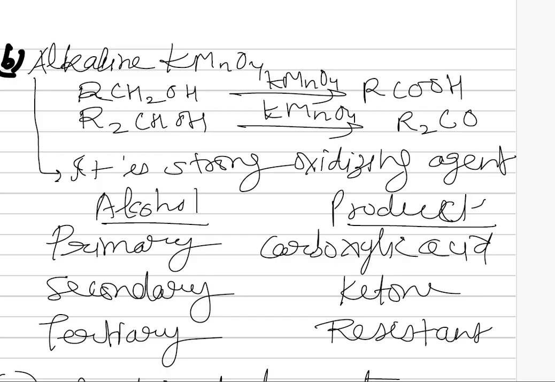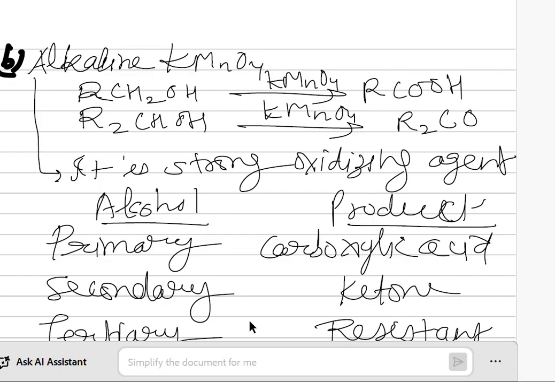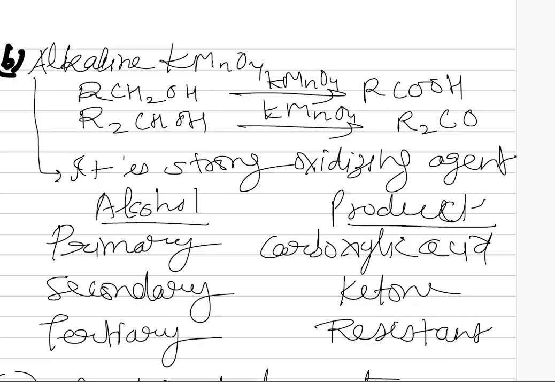In the presence of a secondary alcohol R2CHOH, with KMnO4, the product is a ketone R2CO. Alkaline KMnO4 is a strong oxidizing agent. So here, if the alcohol taken is a primary alcohol, the product is a carboxylic acid. If it is a secondary alcohol, the product is a ketone. And if it is a tertiary alcohol, it is resistant to any reaction.